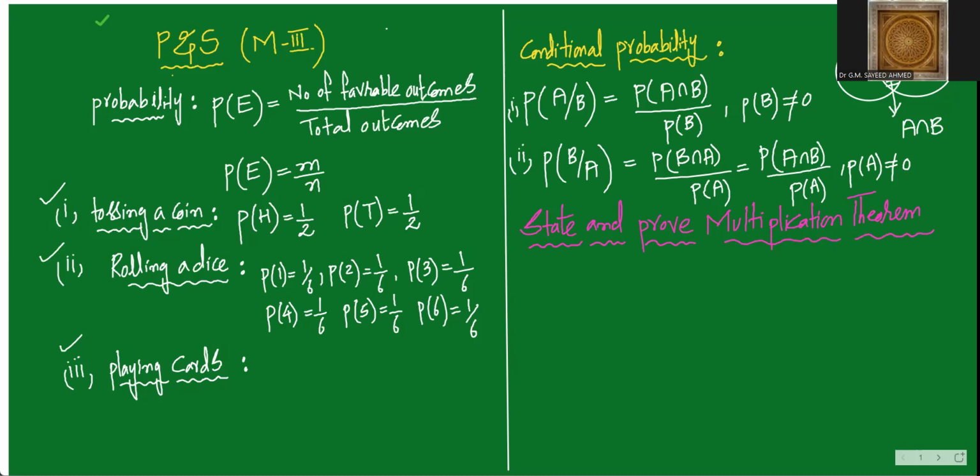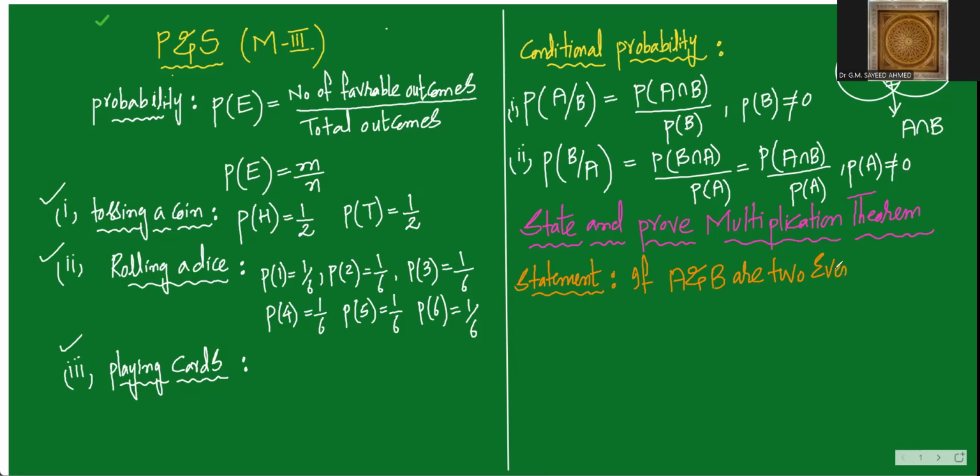So I will just make a heading, side heading, that is statement. Statement. What is the statement? Statement also you should write it, and proof also you have to write it. So what does the statement say here? If A and B are 2 events.